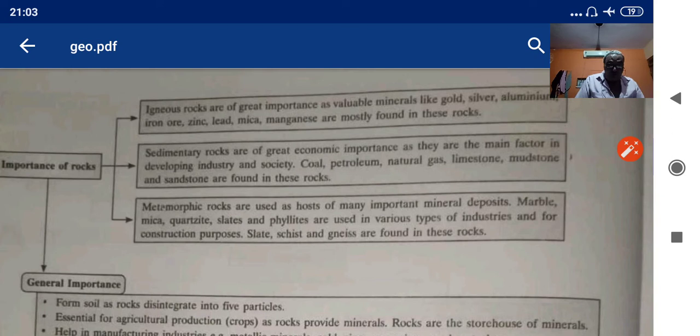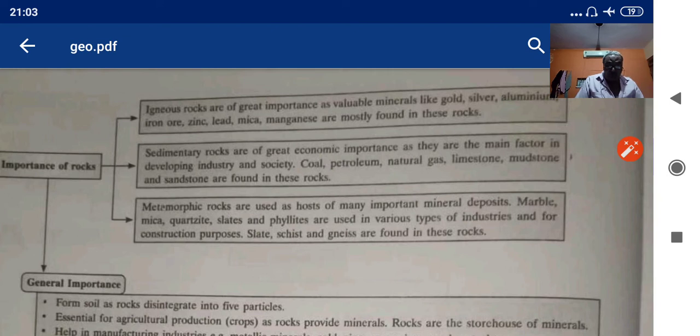Coal, petroleum, natural gas, limestone, mudstone and sandstone are found in these rocks. Metamorphic rocks are used as a host of many important mineral deposits. Marble, mica, quartzite, slates, phyllites are used in various types of industries and for construction purposes.